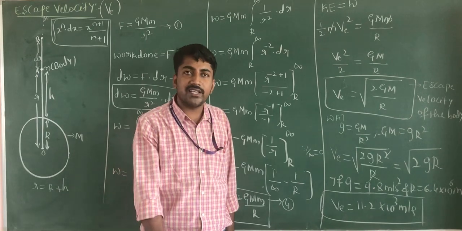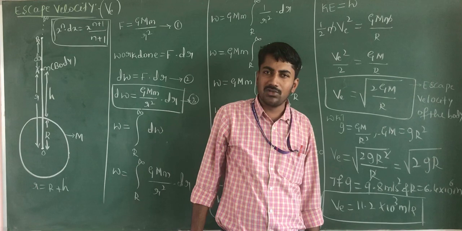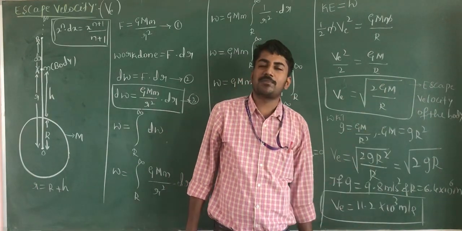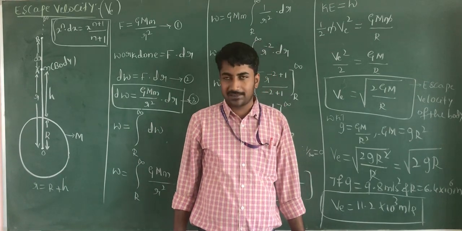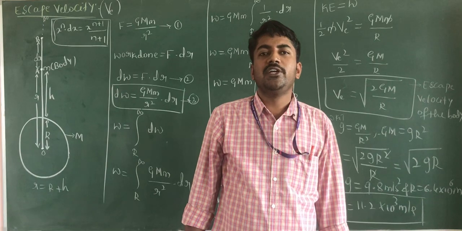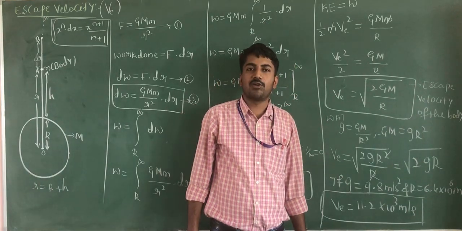And the escape velocity on the surface of the moon is different, because the acceleration due to gravity on the surface of the moon is 1/6 of the earth. When you calculate the escape velocity on the surface of the moon, you get the value 2.5 km per second.